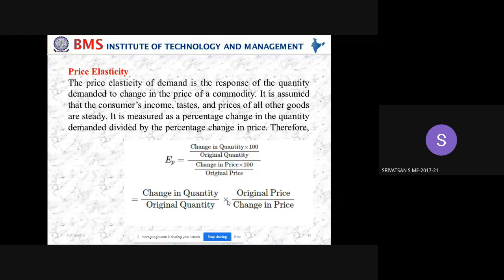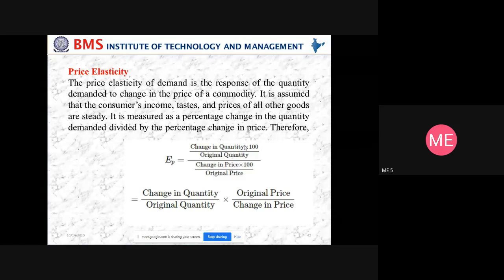If you look at the mathematical expression, it is assumed that the consumer's income, taste, and the prices of all other goods are steady. We are assuming the consumer's income is constant, the consumer's taste is constant, and the price of all other related goods is constant. Keeping these assumptions in mind, we define the price elasticity of demand as the response of the quantity demanded to the change in the price of the commodity.